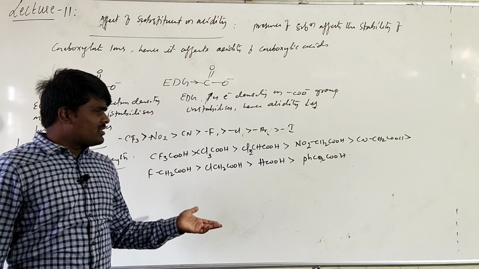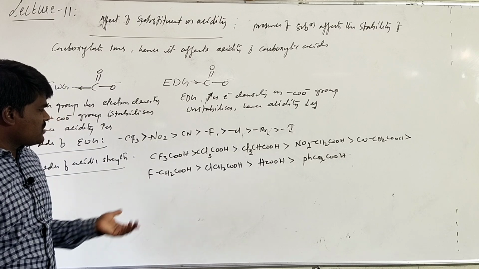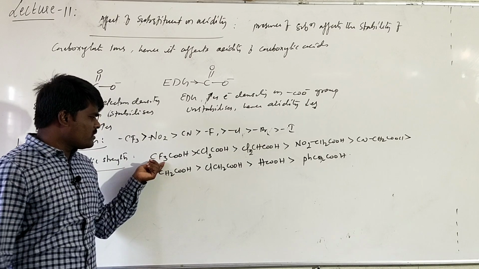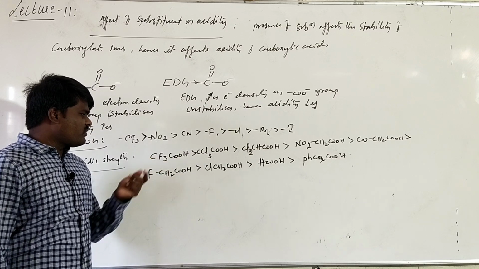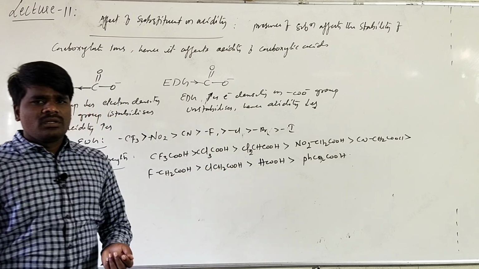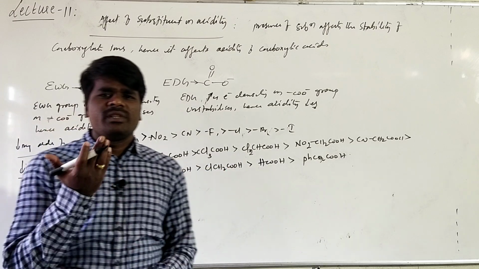You need not memorize this order by heart, you just have to have the awareness. Since there are 3 fluorines, and we know that fluorine is an electron withdrawing group, this trifluoroacetic acid is found to be more acidic than trichloroacetic acid. The more the electron withdrawing nature, the more will be the acidic nature.